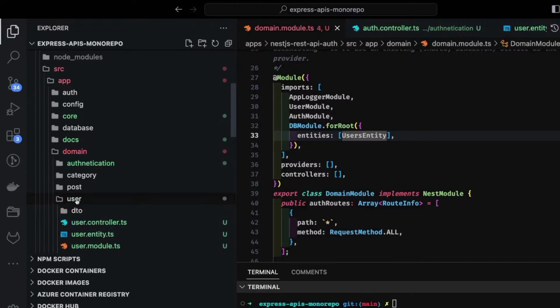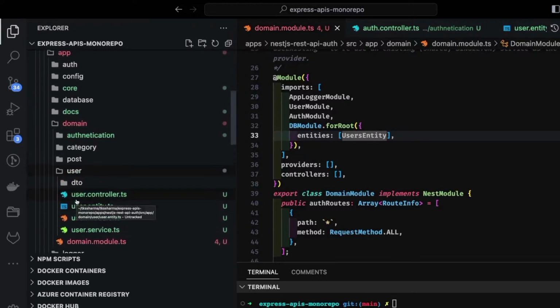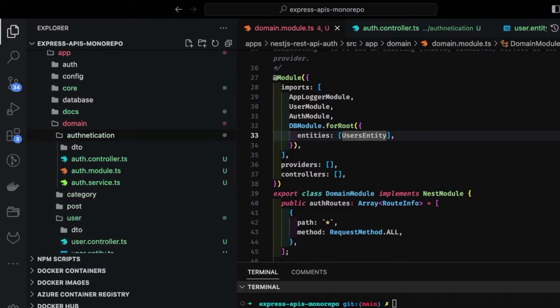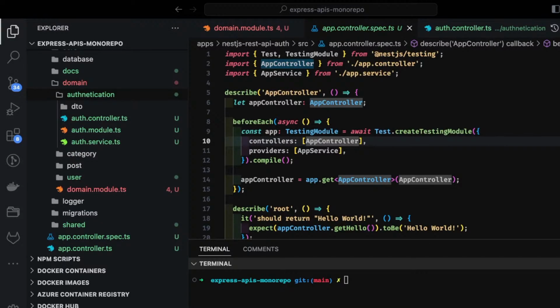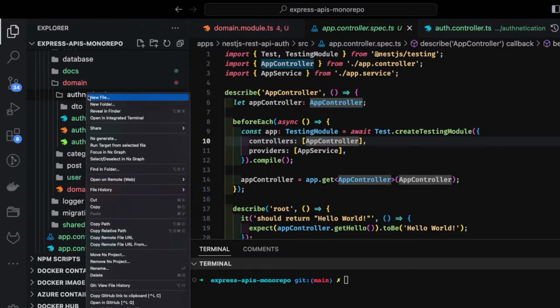This is user. Inside user, we'll have a controller, module, and service. Similarly, the authentication contains auth controller, auth service, and auth module. Now, the rest are the guards, local authentication guards, and JWT strategy or local strategy, so that the user can log in by just entering the username and password. Okay, so now what we are going to do is create the authentication controller, authentication service, all these things inside it, and all the local strategies and all.